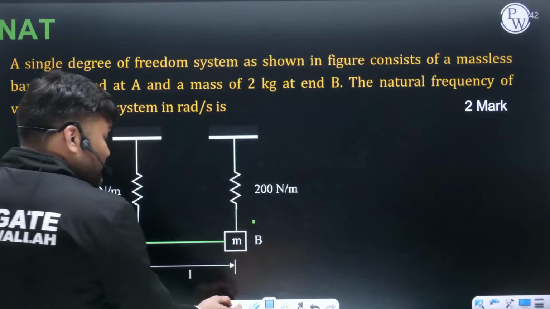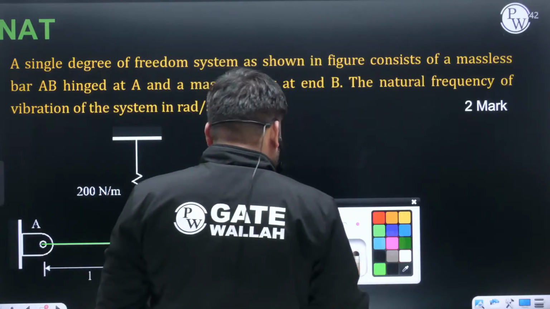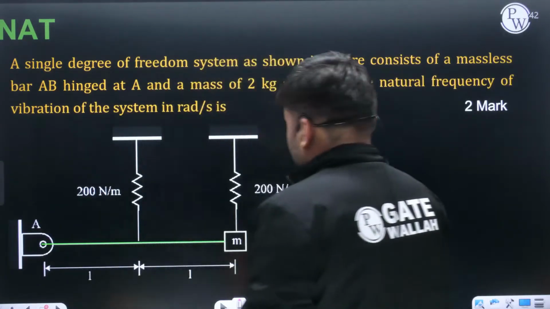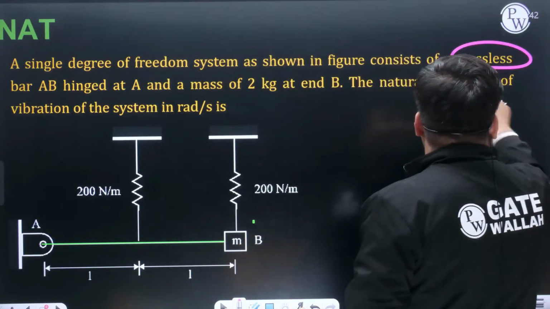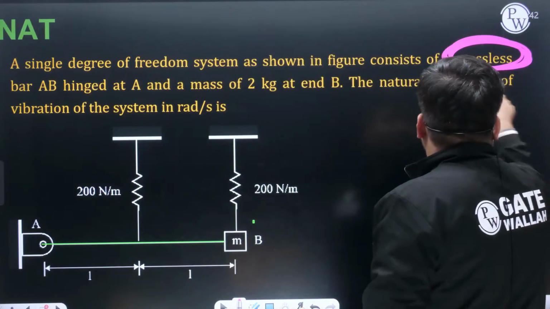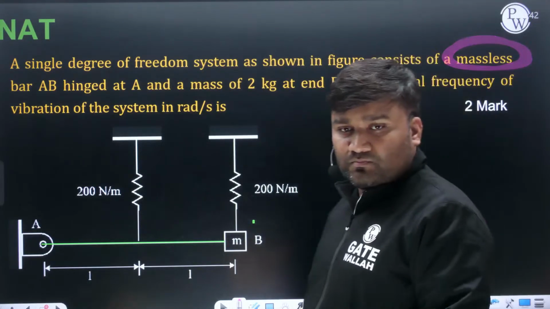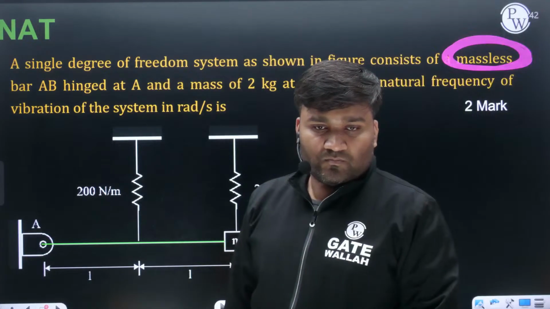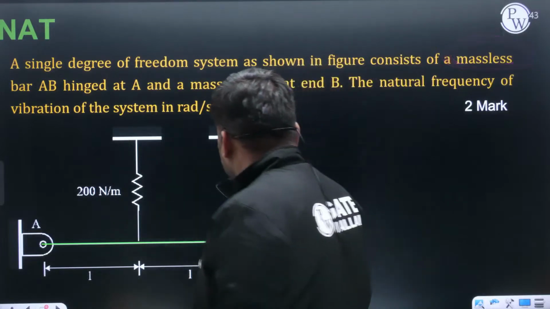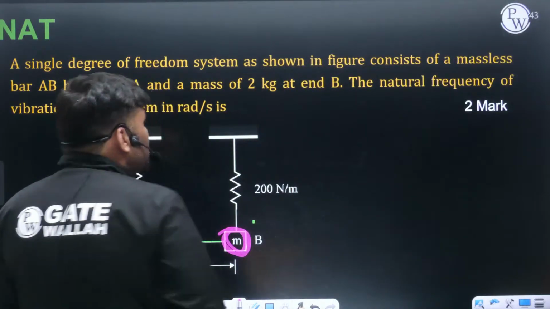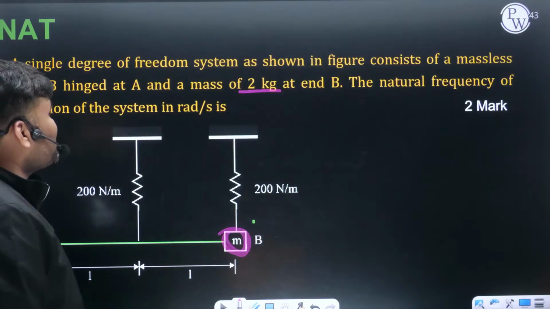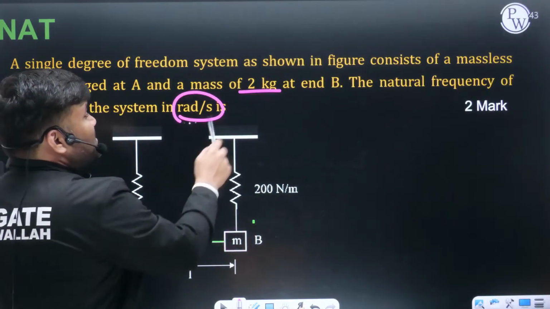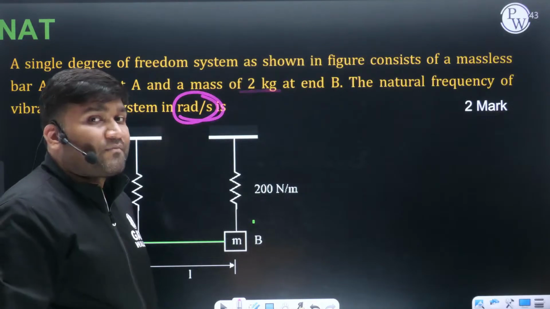And they have clearly mentioned here that rod is massless. Rod is given massless to you. ठीक है ना? Rod massless दे रखी है. End पे they have only one mass. How much? 2 kg. Natural frequency of this system बताओ in radian per second. How much it will be? कितना हो जाएगा natural frequency?